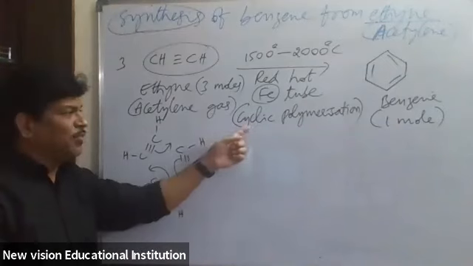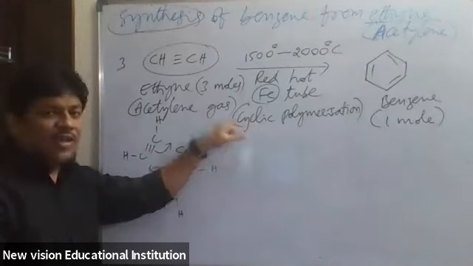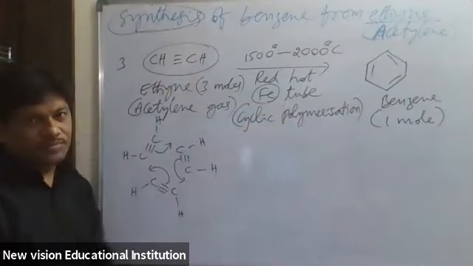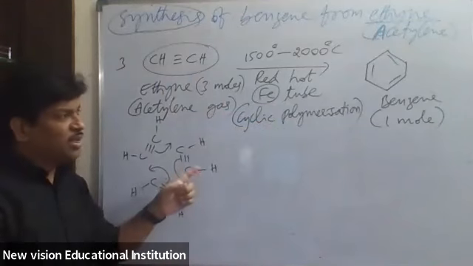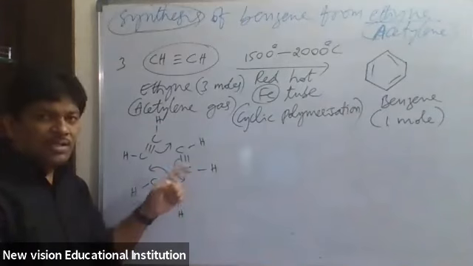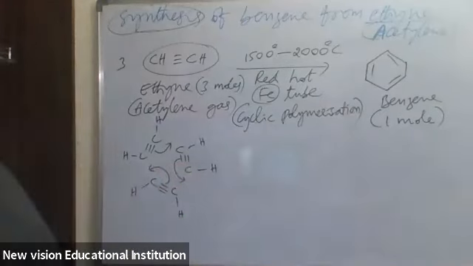So it is the cyclic polymerization of acetylene or ethine to give benzene. It is one of the methods of preparation of benzene. Benzene can be prepared by this method also. Okay, take a screenshot of this one. Next, one more preparation method is there.